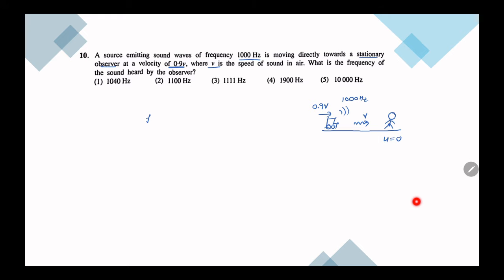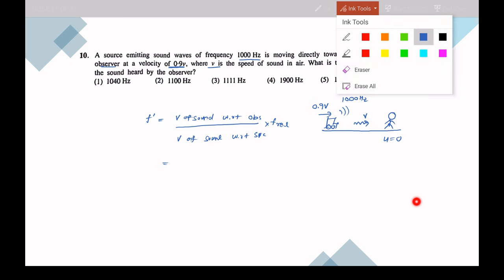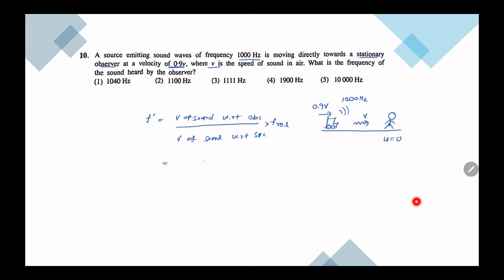We know the equation for apparent frequency, that is velocity of sound with respect to observer over velocity of sound with respect to source, into f real. So the observer is already at rest. Therefore the velocity of sound with respect to observer is going to be v.